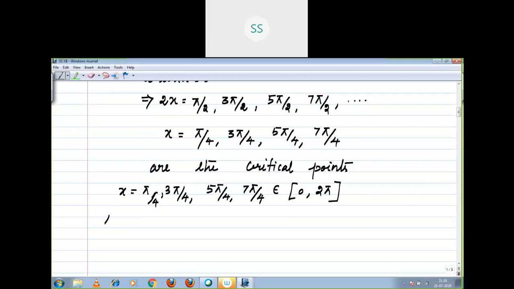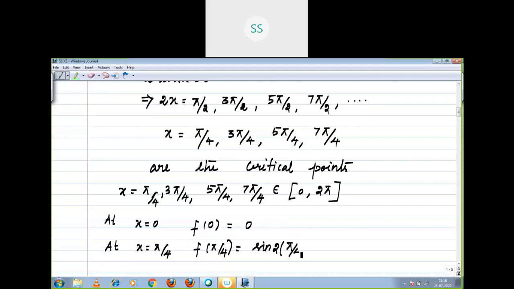At x = 0, f(0) = 0, because sin 2x is 0. Next, at x = π/4, what is the value of sine? f(π/4) = sin(2 into π/4). Sin of 2 into π/4. 2 ones are 2, 2 twos are.